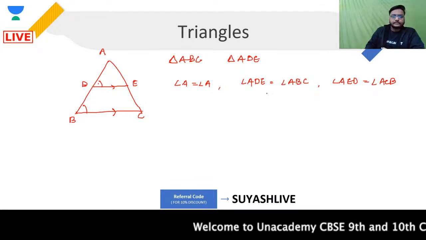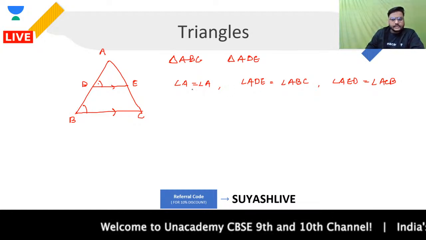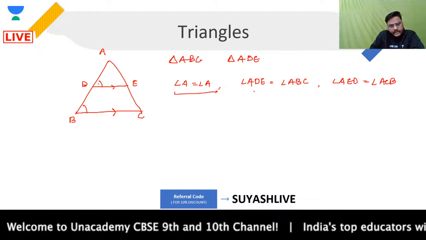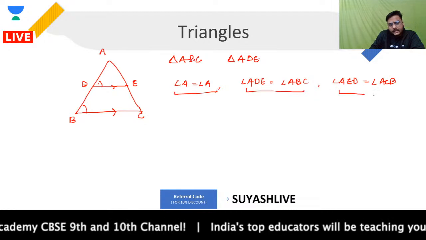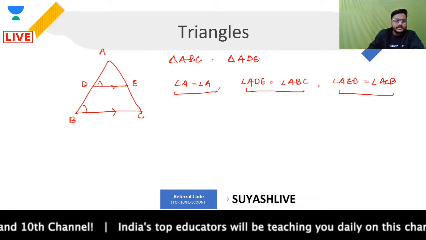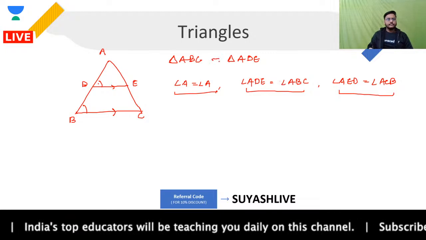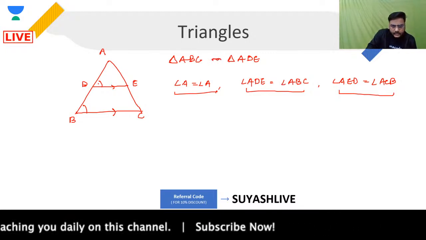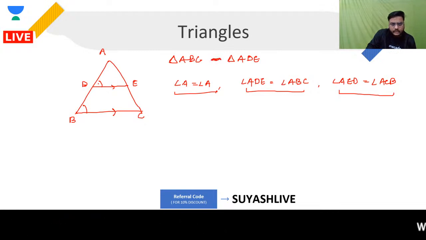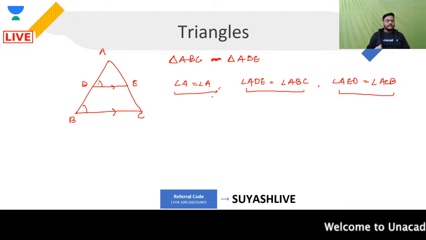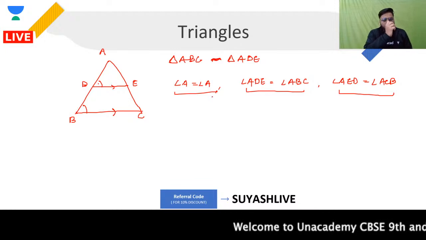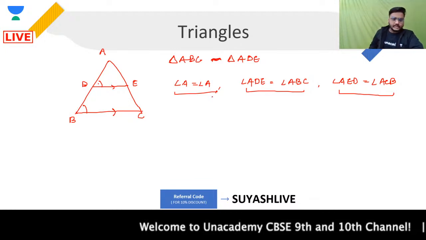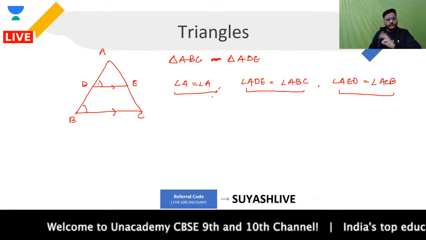Cool. Now, when I proceed forward from here, guys, you need to understand that when all three angles are equal, then I can simply say that these two triangles are similar. That is the kind of sign that we have. So these two triangles are similar. Now, when these two triangles are similar, what next? Again, as we all know, the ratio of their sides will be equal.